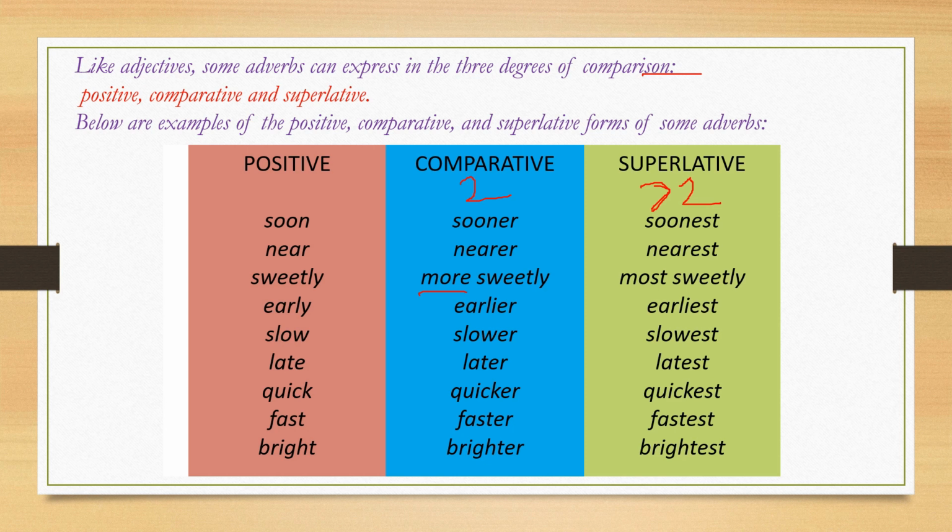Okay, sweetly, but here early is ended with ly, but we do not use more or most here, because it is not manner, it is time. Okay, slow, slower, slowest, late, later, latest, quick, quicker, quickest, fast, faster, fastest, bright, brighter, brightest. Fast, we can use as an adjective as well as an adverb. Quick, quickly, adverb. If we say quickly, more quickly, most quickly. Quick, quicker, quickest.